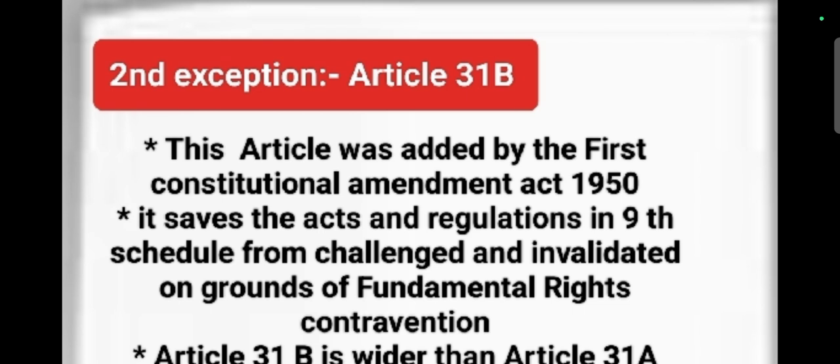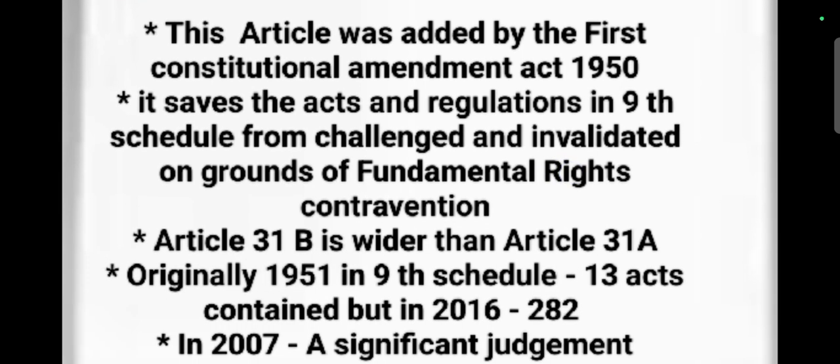Article 31B deals with the validation of certain important acts and regulations which are added in the Ninth Schedule. The entire provision of Article 31B saves the validity of certain acts and regulations placed in the Ninth Schedule. It saves these important acts from being challenged and invalidated on the grounds of fundamental rights violation.